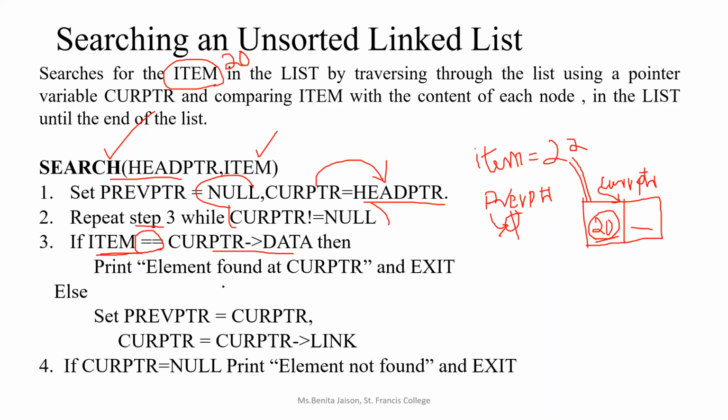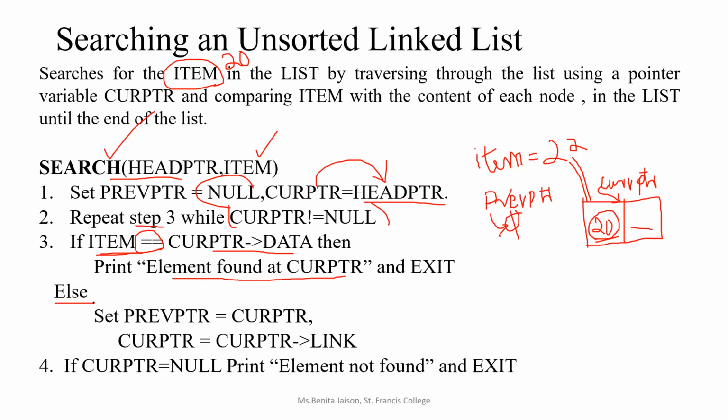If it is yes, then we have to give a statement, element found at the current pointer, right? If you want to show the address, you can just print current pointer, or if you want to return the position, you have to keep a counter. That I'll show you how it is done. So when you are printing, you can just show element found at the current pointer.